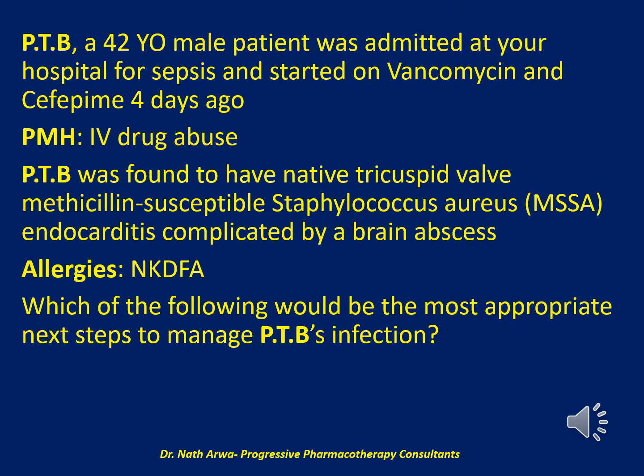And the next question reads, PTB, a 42-year-old male patient was admitted at your hospital for sepsis and started on vancomycin and cefepime 4 days ago. He has a past medical history significant for IV drug abuse. PTB was found to have native tricuspid valve methicillin-susceptible Staphylococcus aureus, MSSA endocarditis complicated by a brain abscess. He has no known drug or food allergy. So my question to you is, which of the following would be the most appropriate next steps to manage PTB's infection?